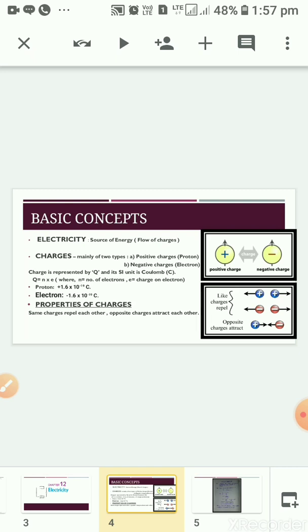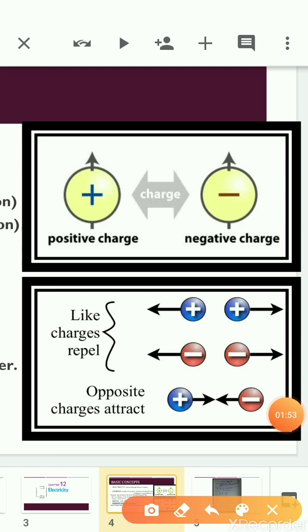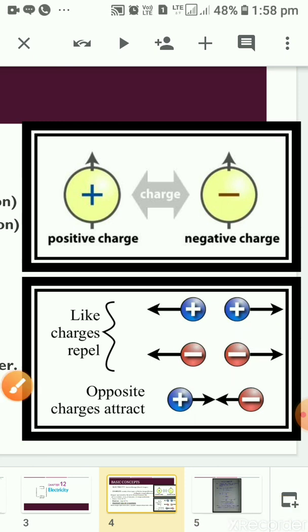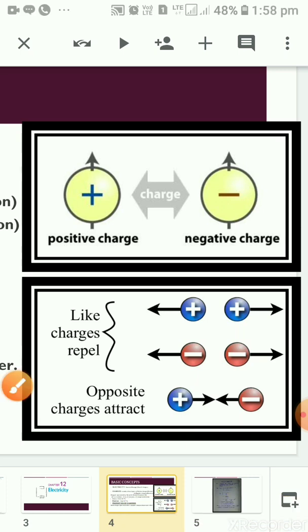The properties of charges. There are mainly two properties of charges. The first property is same charges repel each other. For example, positive charge repels positive charge and a negative charge repels negative charge. The second property of charges is the opposite charges attract each other. For example, a positive charge attracts a negative charge. So in this way, we are having two properties of charges.